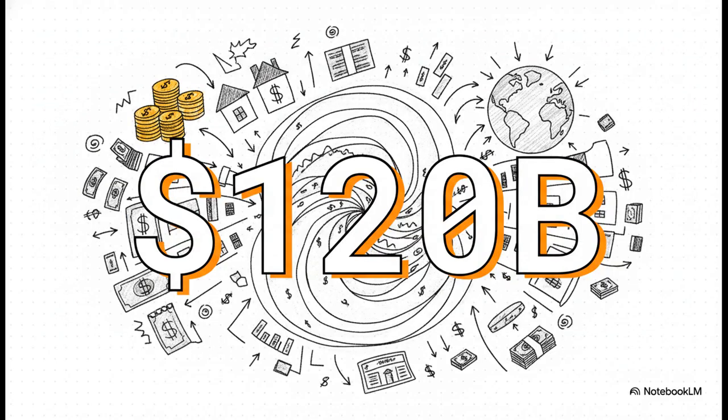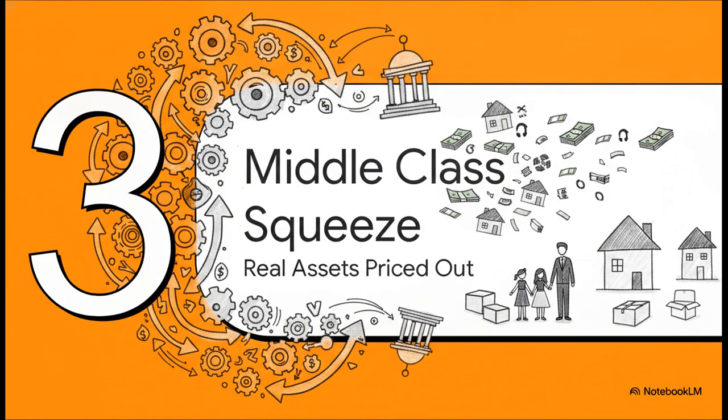To really put the scale of this into perspective, let's do the math on a trillionaire. A 12% return on a single $1 trillion equals $120 billion of untaxed passive income every single year. That is a truly mind-boggling amount of capital that requires absolutely no new work, and it fuels this endless cycle where the ultra-wealthy just use that massive recurring cash flow to buy up even more available assets in the real world. Which brings us to Section 3, the middle-class squeeze.